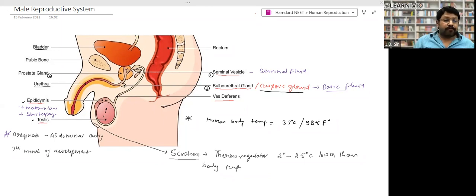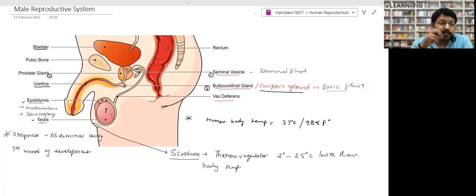The origination of the testis takes place in the abdominal cavity, where the visceral organs, like the stomach and all that, are placed, right? So the formation of the testis takes place among the visceral organs. At the seventh month of the fetus stage, at the time of pregnancy, when the person has not been born, the testes come out from the abdominal cavity, right?